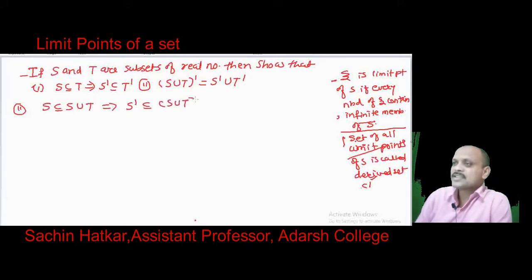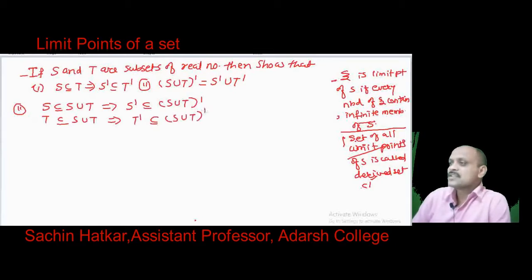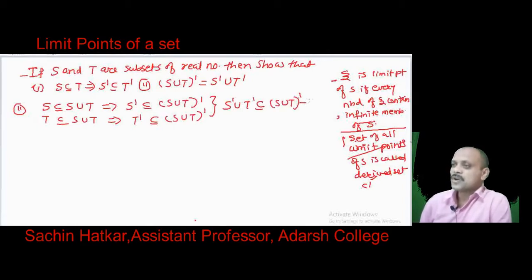Again T is a subset of S union T, this implies T dash is a subset of (S union T) dash. Now let us combine this. This implies S dash union T dash is a subset of (S union T) dash, and let us call it equation number 1.